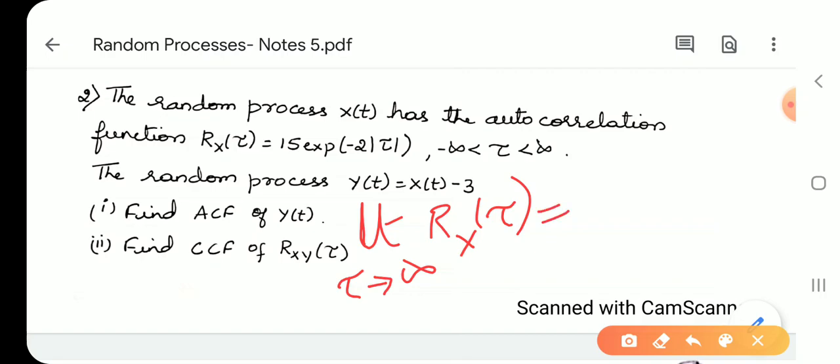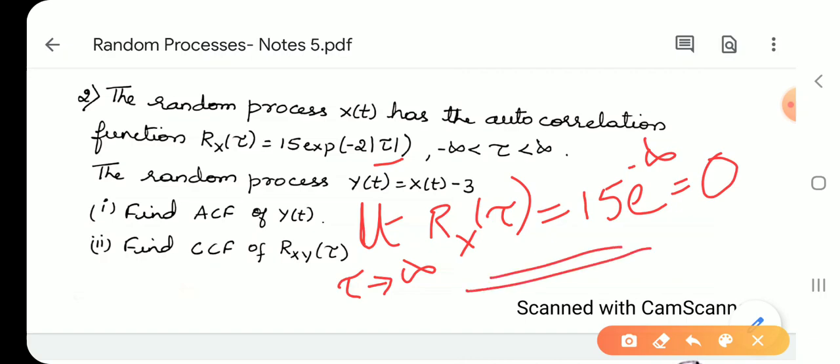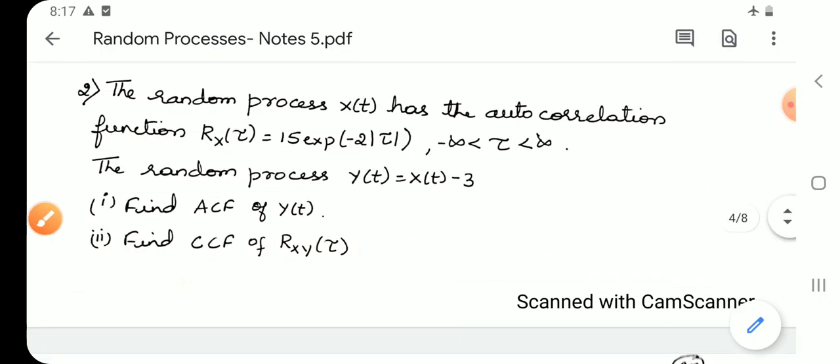the limit of the autocorrelation function of a random process x when tau tends to infinity. Here it becomes e to the power, and in the place of tau if I put minus infinity, the value becomes 0. You remember this. We will be using this in the problem.